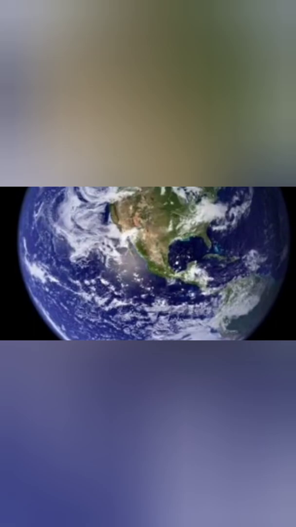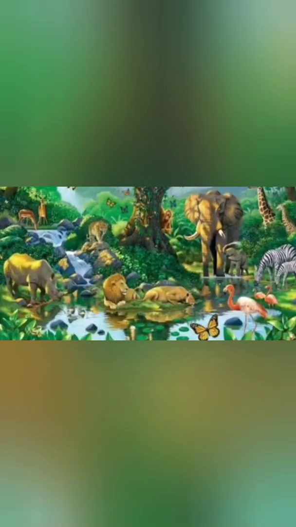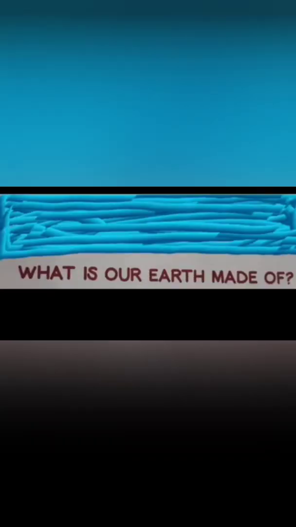Our Earth is like a round ball, slightly pressed like an orange. It is made up of land and water and is surrounded by air. The air surrounding the Earth is called atmosphere. Without air, life would not be possible on Earth. The air is made up of oxygen, hydrogen, and the largest amount of the gas is nitrogen. We do not see or smell air. We can feel air blowing around us.